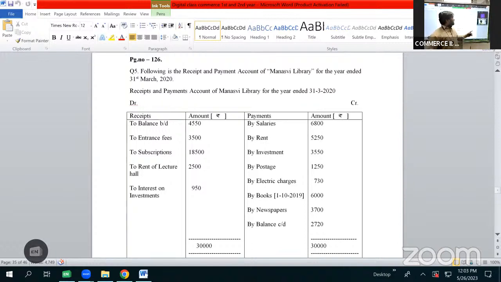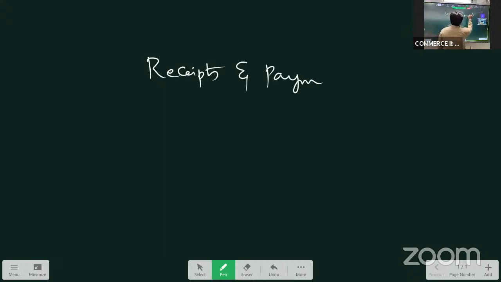So, in this session, we'll be continuing with the chapter not-for-profit organization. Yesterday we discussed not-for-profit organizations. What are not-for-profit organizations? Organizations which work for rendering service to the society, not to make profits. Yesterday we discussed problems on receipts and payments, problem number 1, problem number 2, problem number 3. Out of these 3 problems, one problem will be asked for 5 marks in the examination.